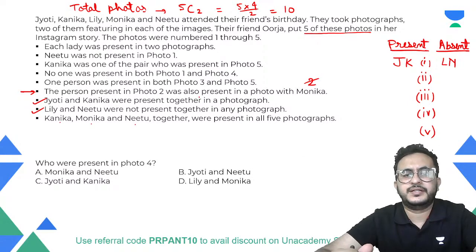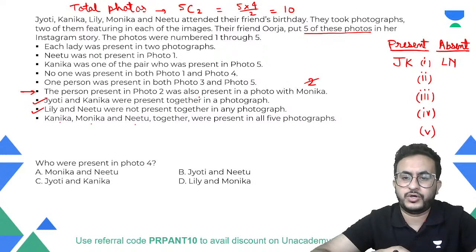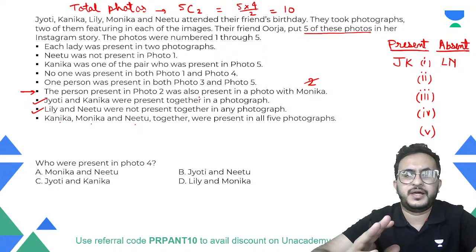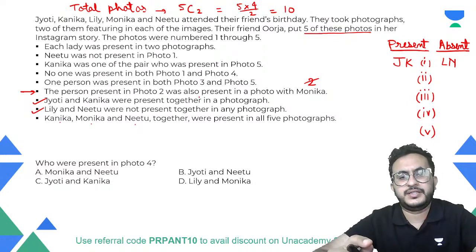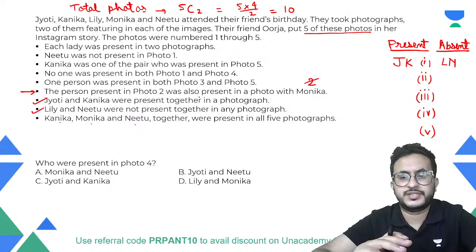It is saying that all these five photographs have different people, but one of these people has to be present in all photographs. So there is no photograph without these three people.